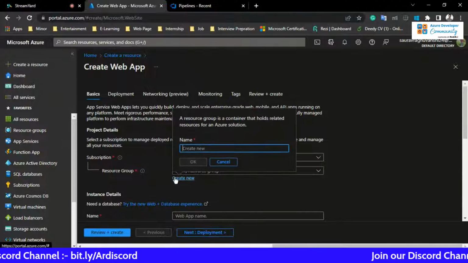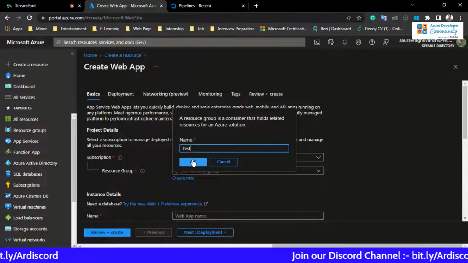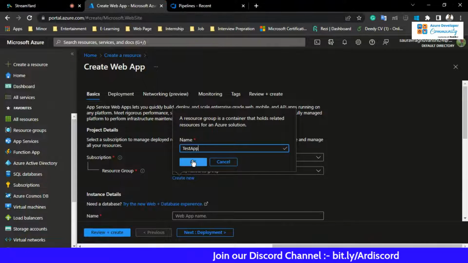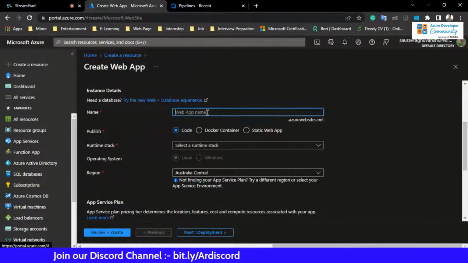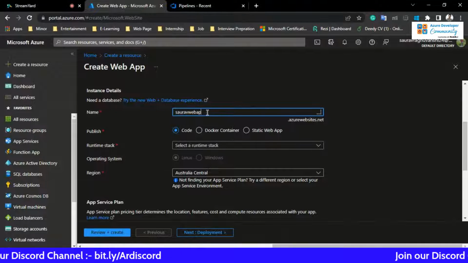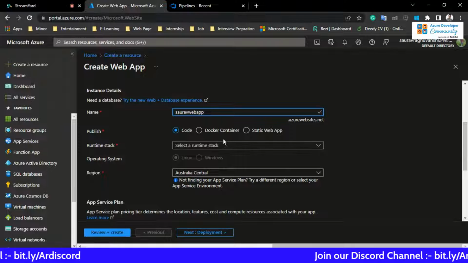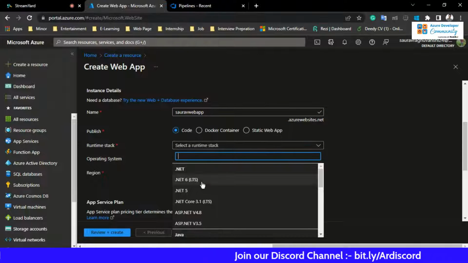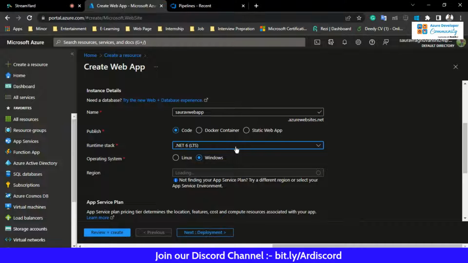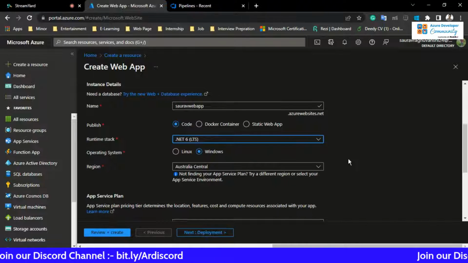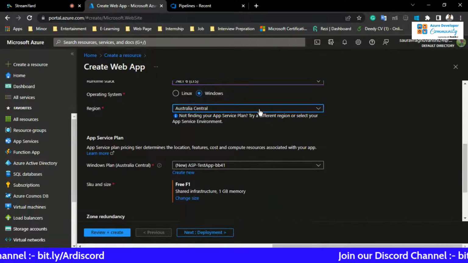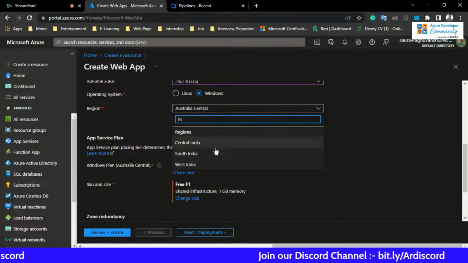I'm going to create a new resource group, test app. The web app is my app name. I'm going to use .NET 6, that is what I use for my application itself. For the region, I'm going to select India.